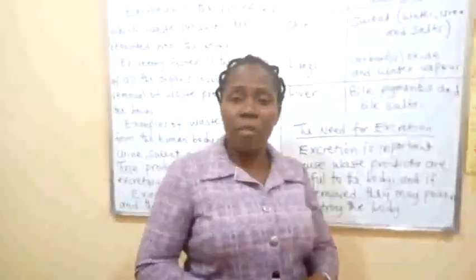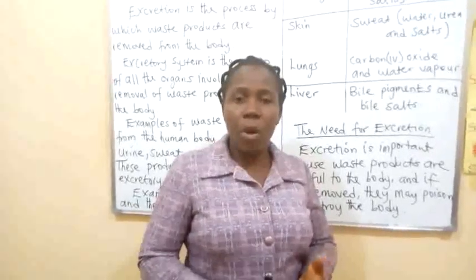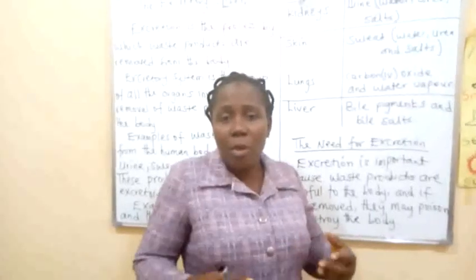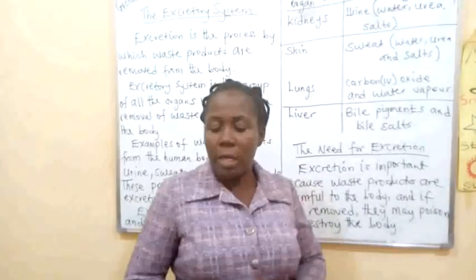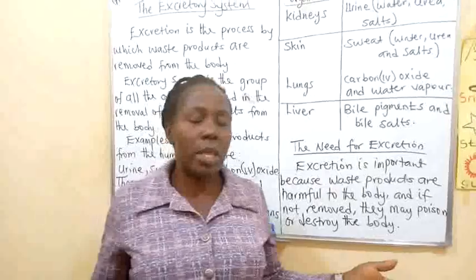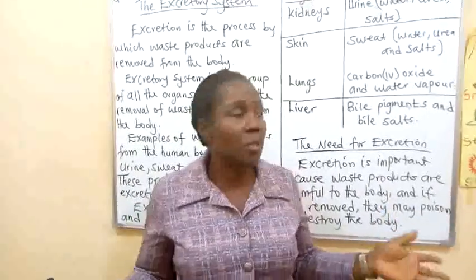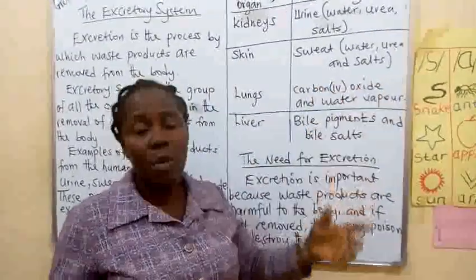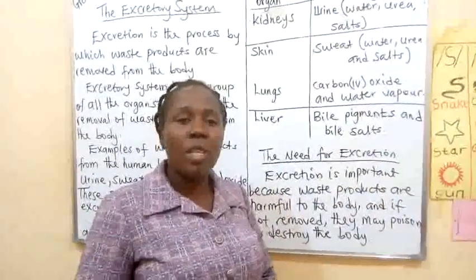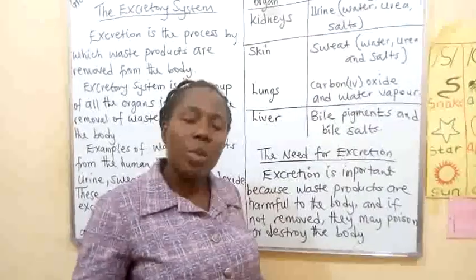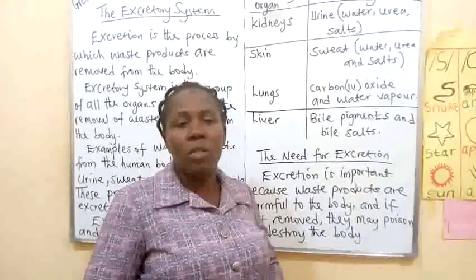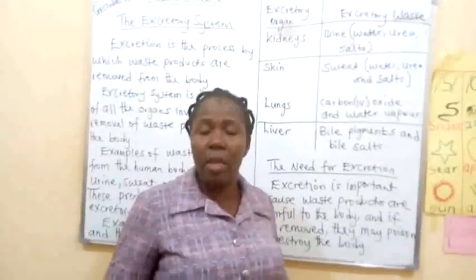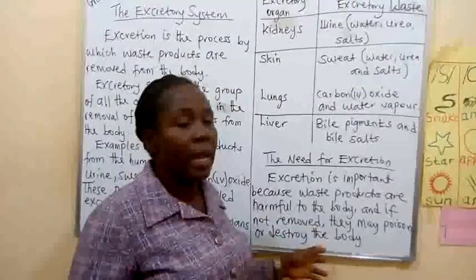Therefore, excretion is very, very important. Number one, it helps to remove harmful substances from the body, and it helps us to remain healthy. Another one is that it helps to remove excess water and excess salt, as we have seen here. Talk about salts. These salts are the mineral salts in the body, which are not to be there. If they are allowed to be there, they become poisonous to our body cells and can damage the system and eventually lead to death.